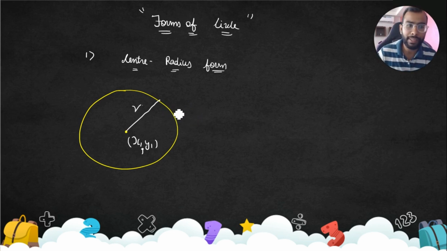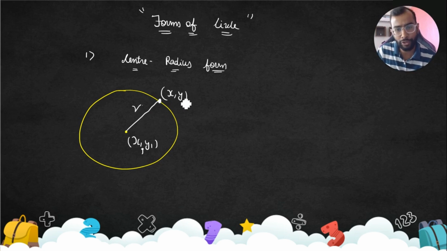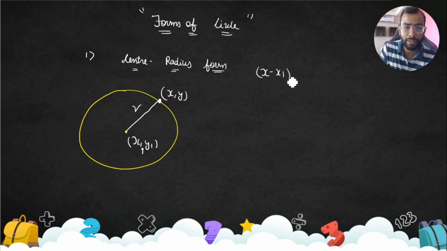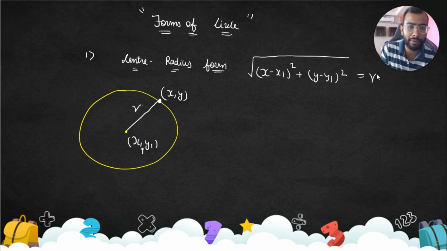So how we generally proceed is, we take any general point x comma y, or you can take h comma k, then replace h comma k with x comma y. To write the equation of a circle, we'll use the distance formula: the square root of (x minus x1) square plus (y minus y1) square is equal to r, which eventually gives (x minus x1) square plus (y minus y1) square is equal to r square.